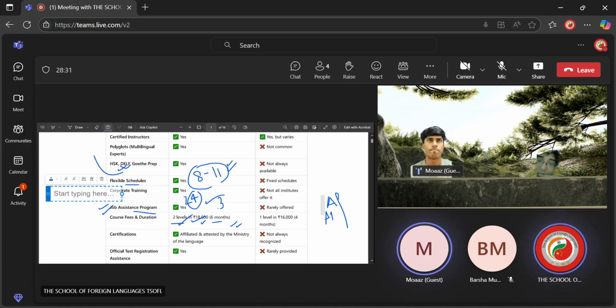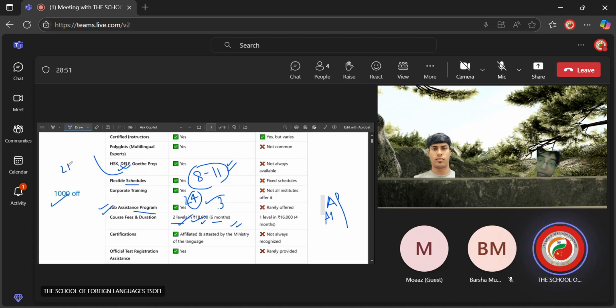For a limited time period, the course fee has been set to 18,000, which lasts until the end of this month, 31st of July. Our team, the School of Foreign Languages, will be happy to provide you a 1,000 rupee flat discount if you register your seat within the next 24 to 48 hours of this demo session. This discount applies if your enrollment confirmation is done within the next 24 to 48 hours.